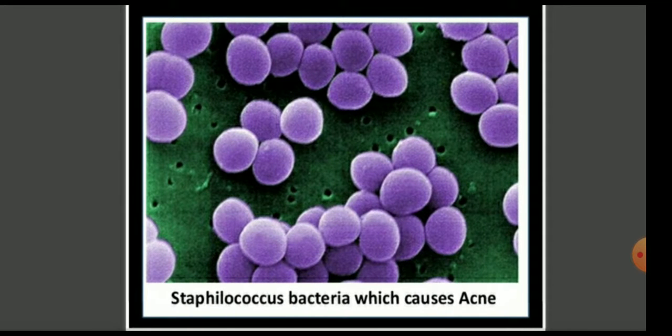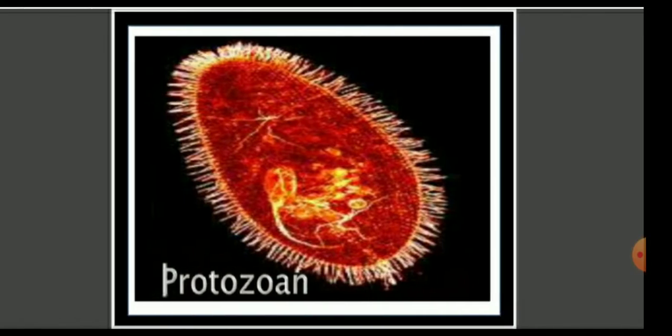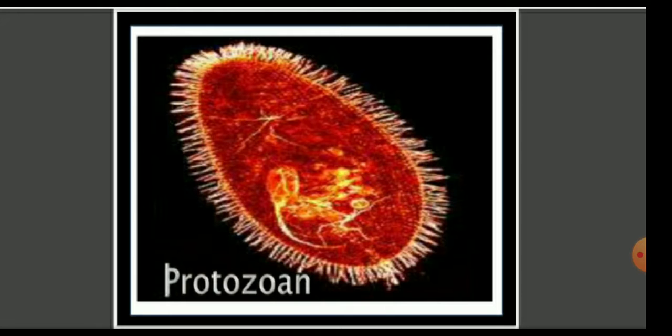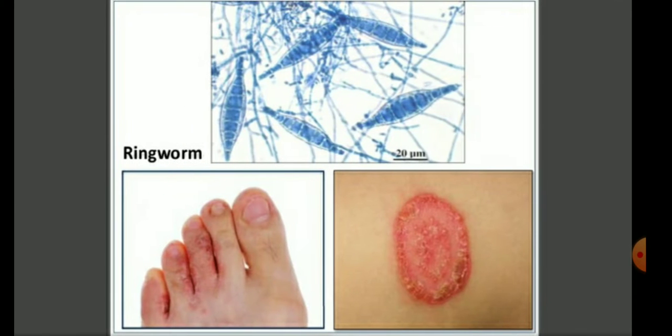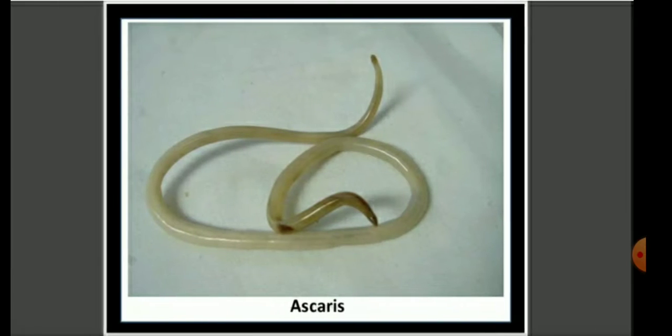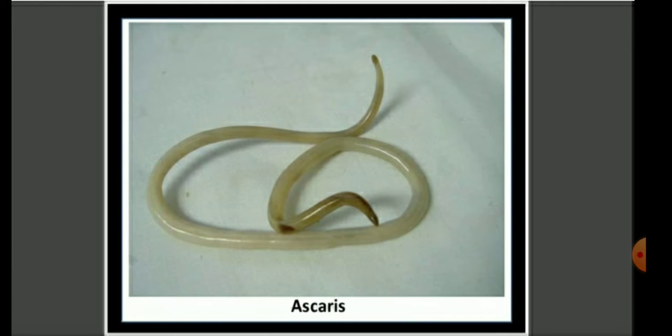So this is the example of the staphylococci bacteria which causes the acne. This is the diagram of the leishmania, a type of protozoan which causes the black fever or the kala azar. This is the protozoan paramecium. This is the ringworm disease which is caused by the fungus. This is the ascaris, which we generally call the roundworm. It causes the ascariasis disease in the small intestine.